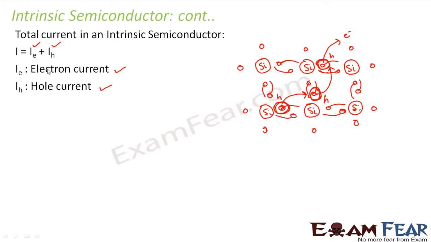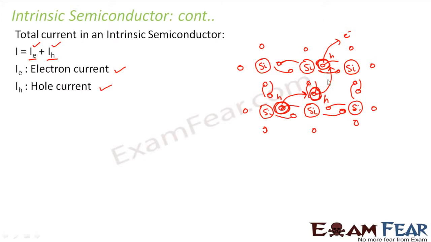Because here we are writing electron current plus hole current. If we do not introduce this concept of hole, then this is also an electron current. It would become very confusing which electron current I am talking about. One electron current talks about the conduction electrons. The other talks about the flow of electrons in the valence band.